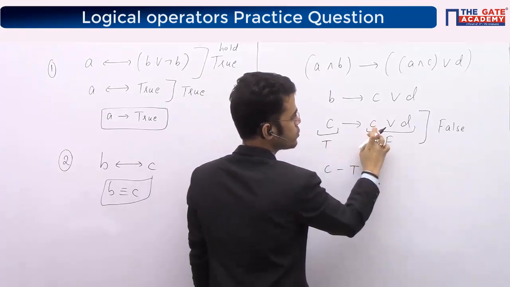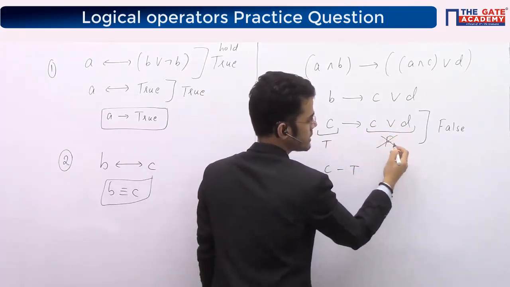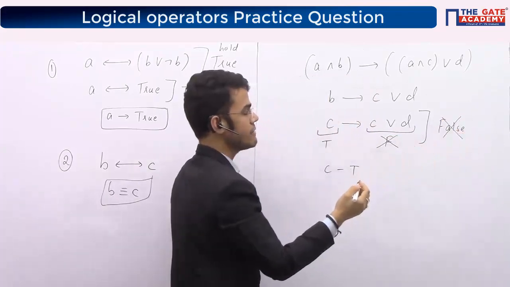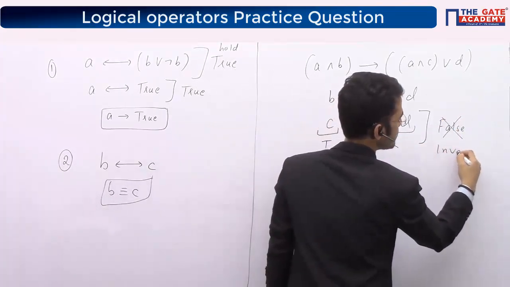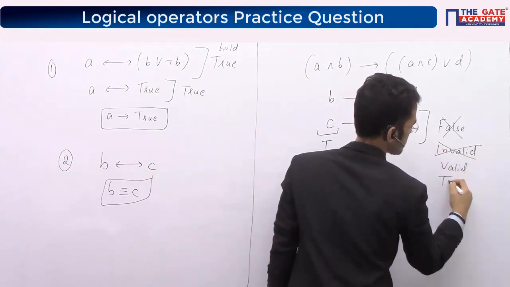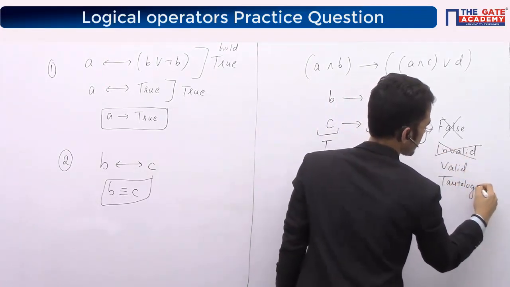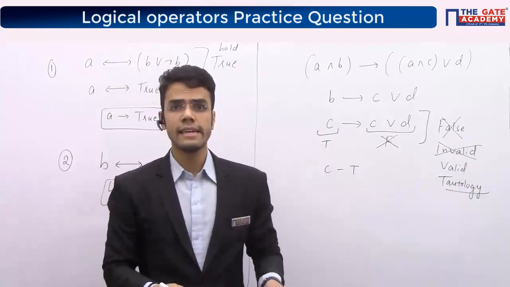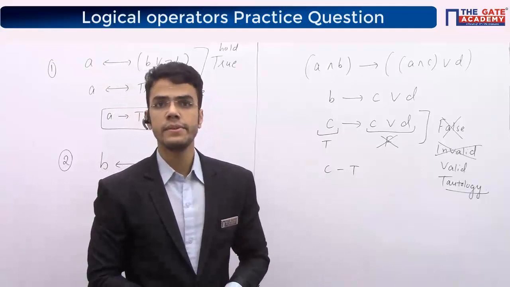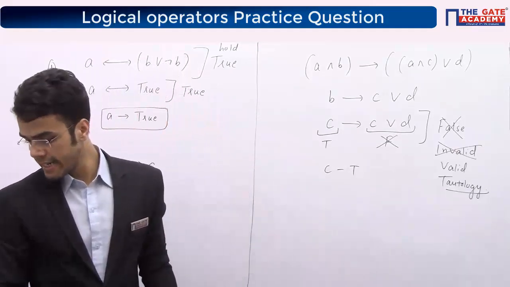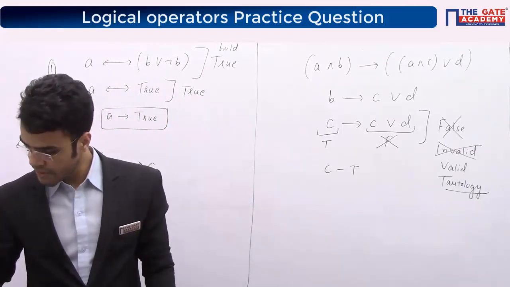Again, then C is true, so true or D will give me true. This false will never come. The final expression will never become false, and hence it will never become invalid, which means it is valid or tautology, right? So hope you have reviewed your last class, how we were finding tautologies and valid. Chalo, if you have got it, then let's move on to the next question.